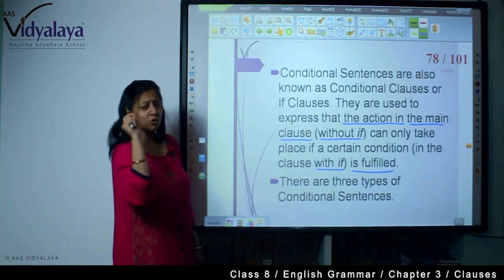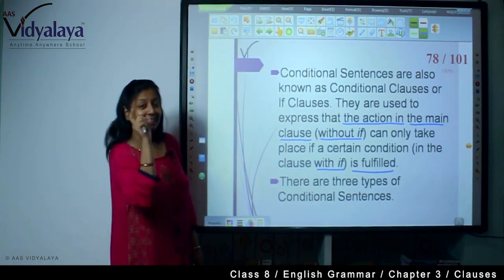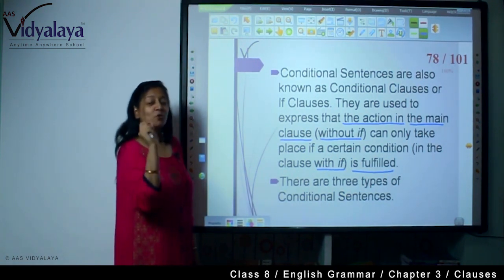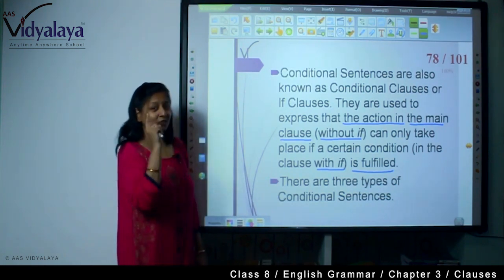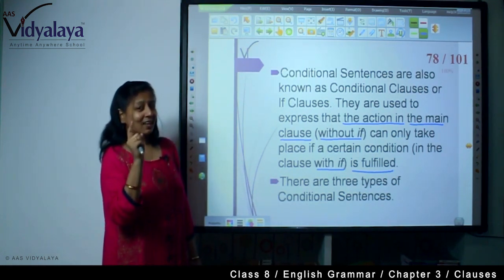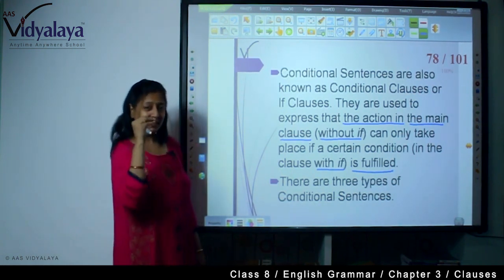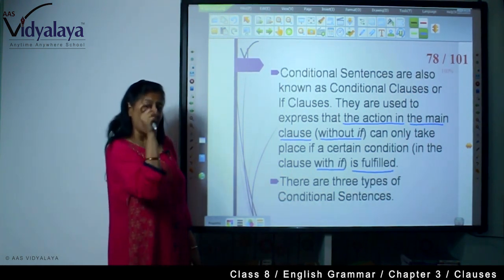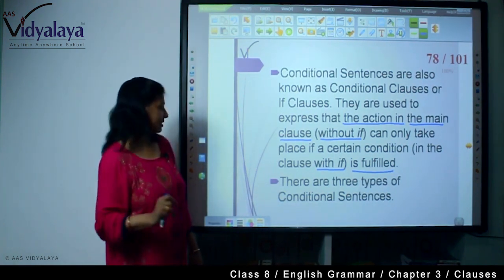If you won't work hard, you will never succeed. There is a condition: if you won't work hard. So the action, you will never succeed, happens if you won't work hard. In this way you are seeing the condition is there and its consequence is there.